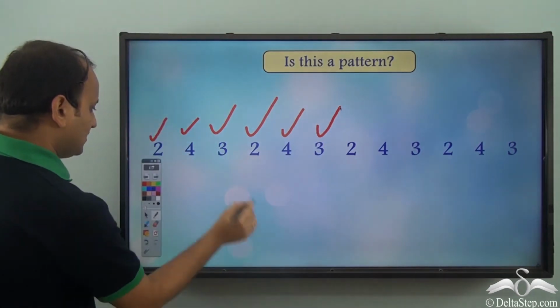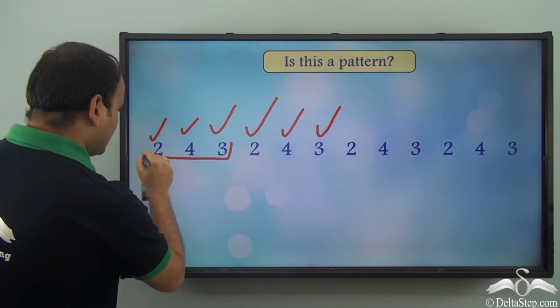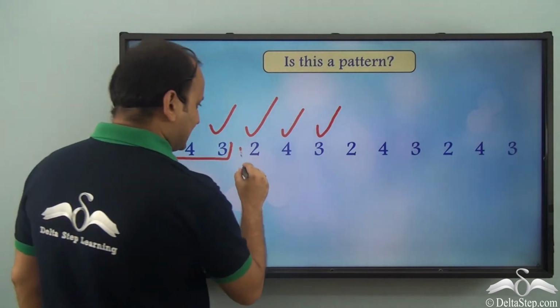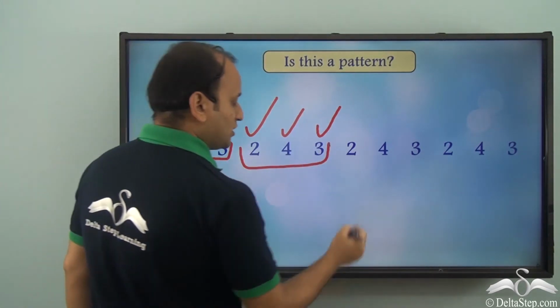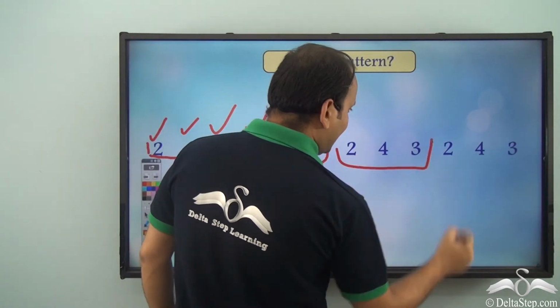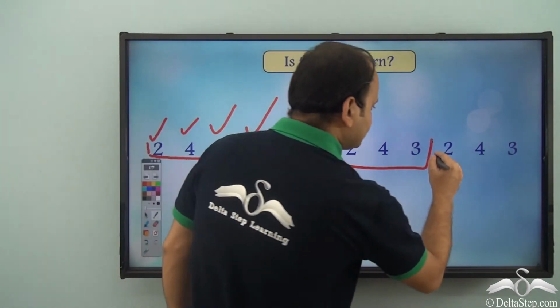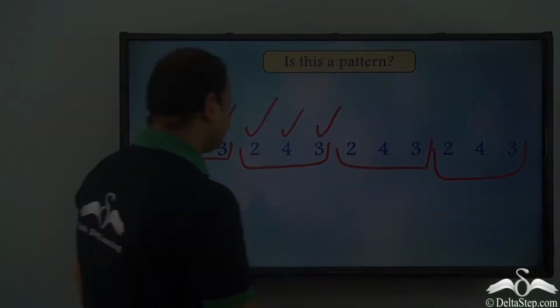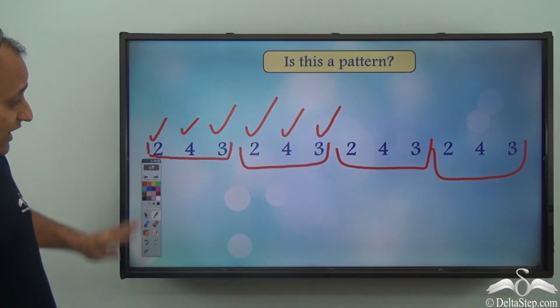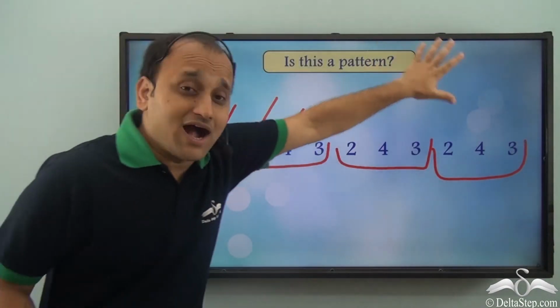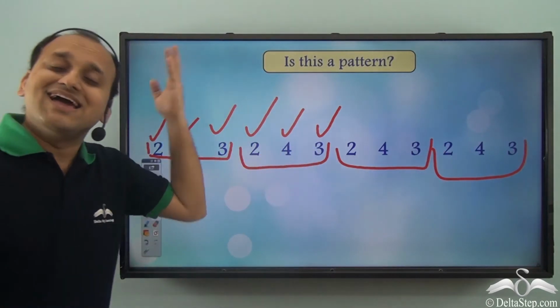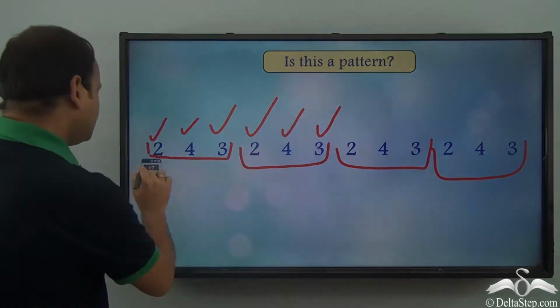So what do I see? Well, I see that this particular unit is repeating second time. What about this? 2, 4, 3 again. One more unit. And 2, 4, 3 again. So what do we see here? Well, one unit is repeating again and again. So this is a pattern.